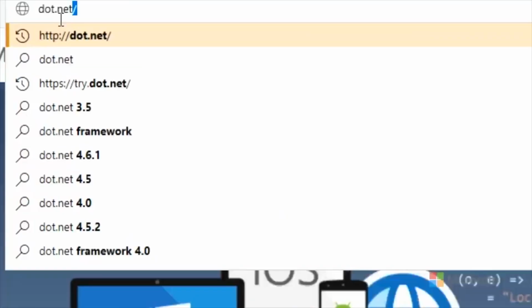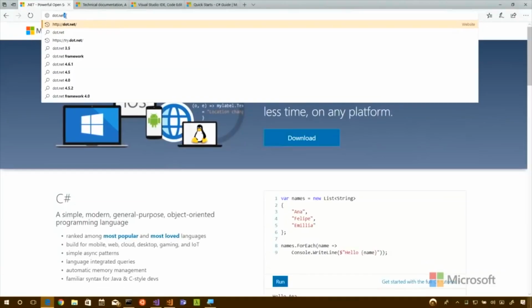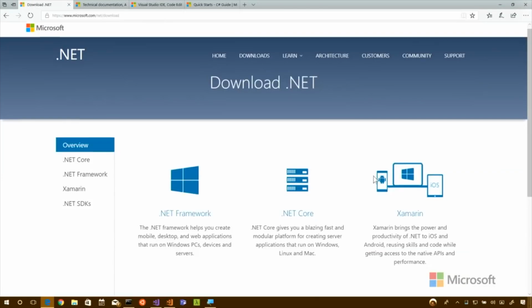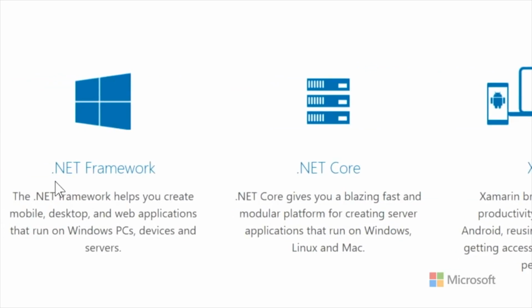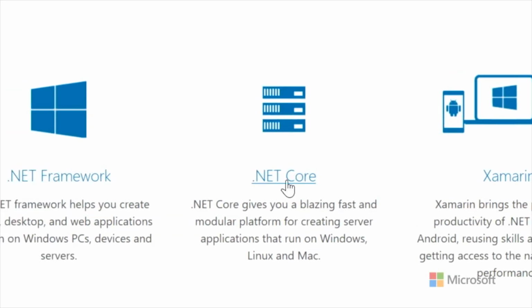Yep. So if you go to .net, we made a little fun domain for you here, dot.net, or if you go out there and search with your favorite search engine for Learn C# or download .net, you will probably end up showing up here. The page might look a little different by the time time has passed. But you'll click on download and you're going to see 3 different .NETs to choose from. There is the .NET Framework that comes with Windows. There is Xamarin, which lets you make iOS and Android and Windows applications. We're going to be focusing today on .NET Core, aren't we?